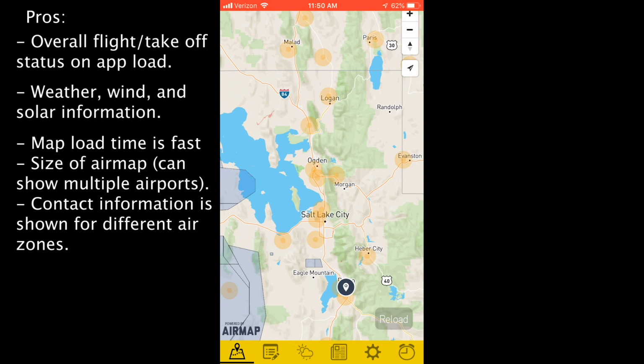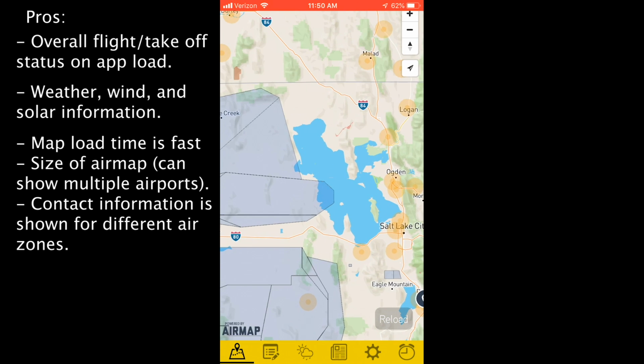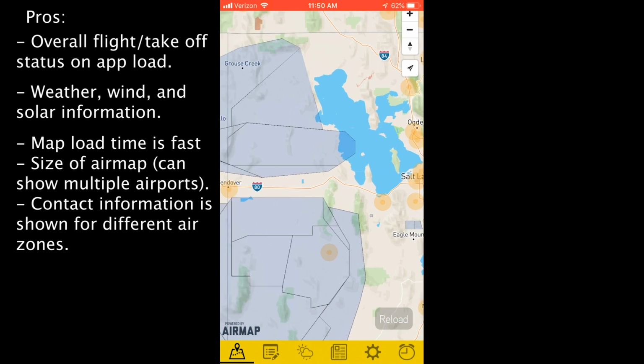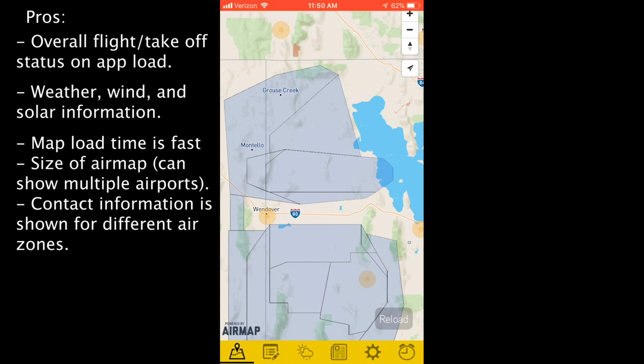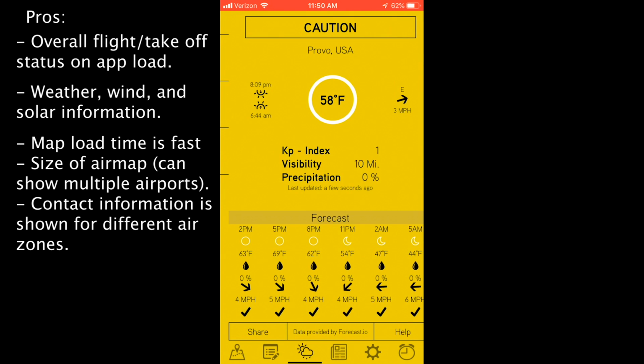I remember one time President Trump came to Salt Lake, and that day I noticed there was a big red circle for a 50-mile radius around Salt Lake City, and it was a temporary restricted flight zone for while the president was in town. And that also had the contact information as well. So this app is updated regularly on its map, and it gets you the information you need.